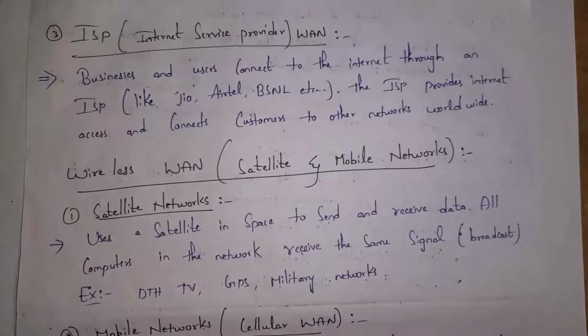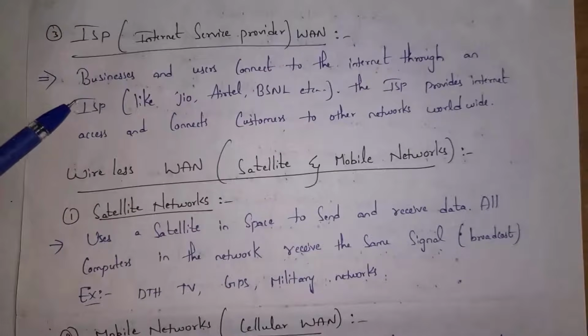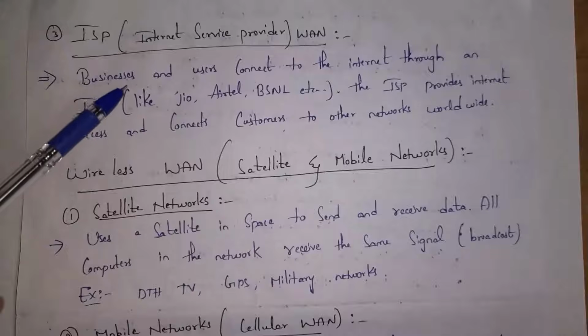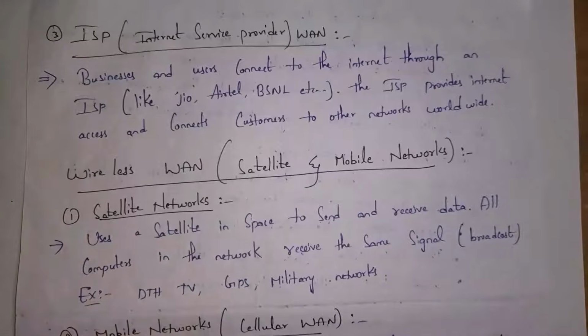And another way to get a wide area network connection is by using internet service providers. If you consider Jio, Act, Fibernet and Airtel, they all provide us internet connections. We call them internet service providers because they provide us internet service. So businesses and people like us connect to the internet through internet service providers like Jio, Airtel, BSNL, etc. Previously they were telephone networks, and later on they converted telephone networks to internet networks. That is why everyone can access the internet by using these internet service providers.